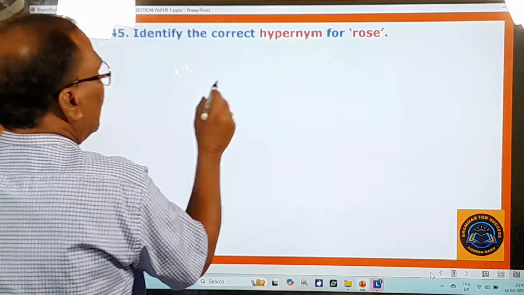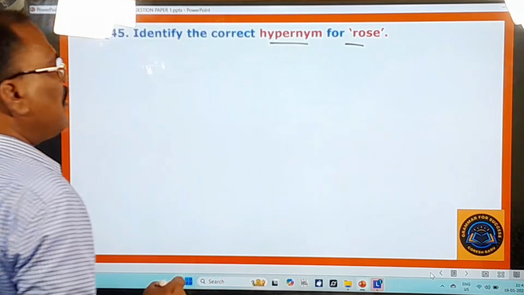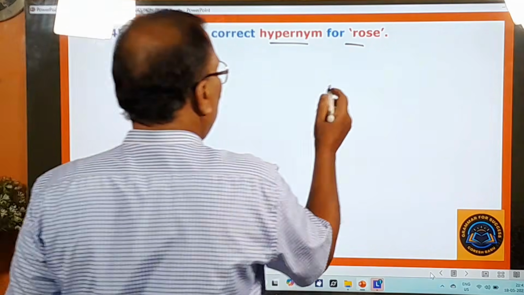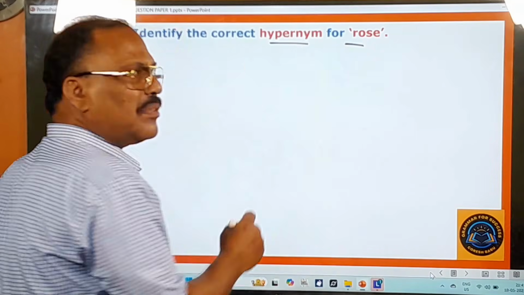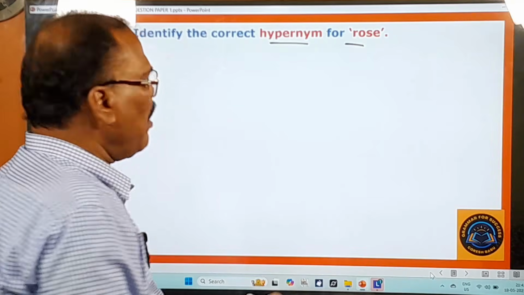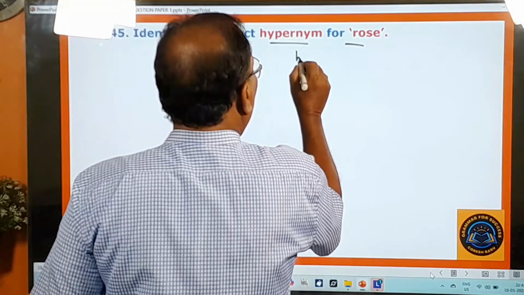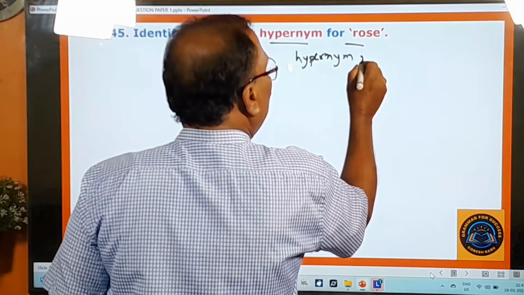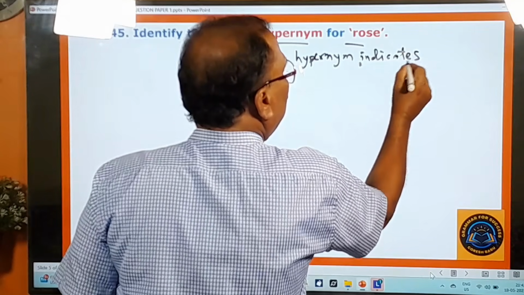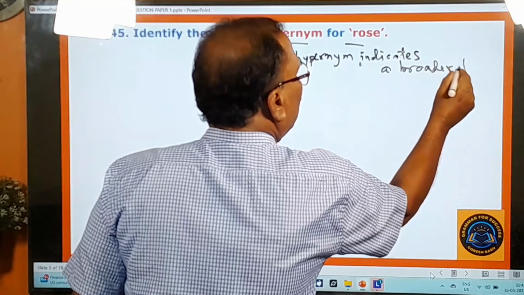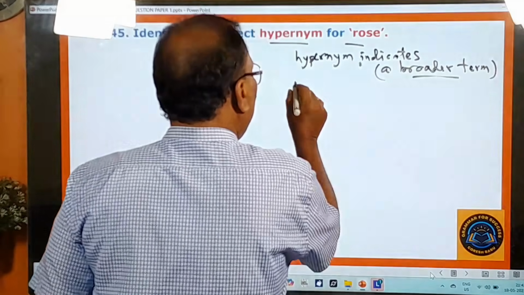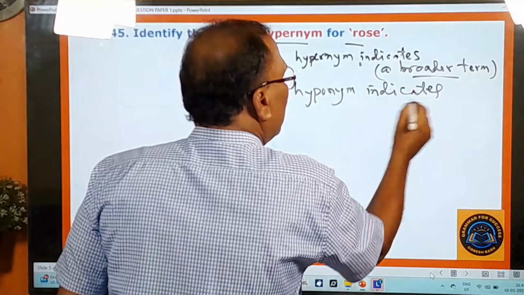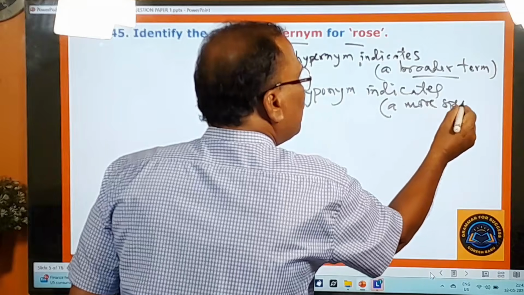45th question. Identify the correct hypernym for rose. About hypernym and hyponym you know pretty well, but once again I would like to give you some information about them. Hypernym indicates a broader term, whereas hyponym indicates a more specific term.